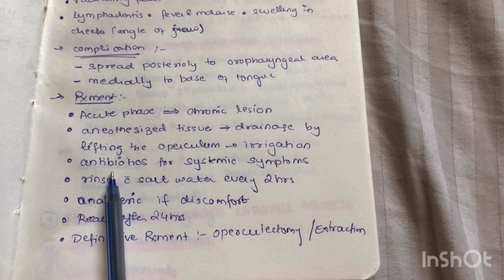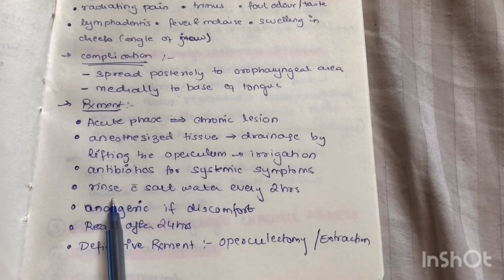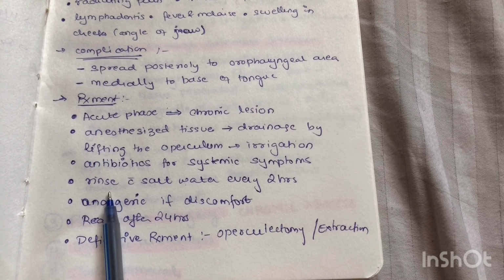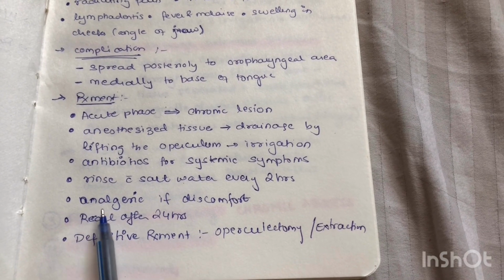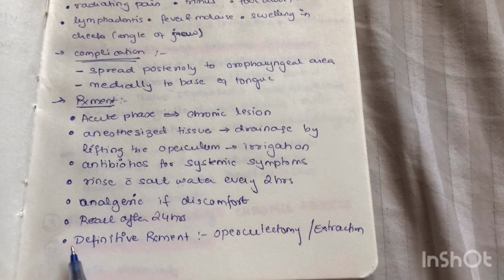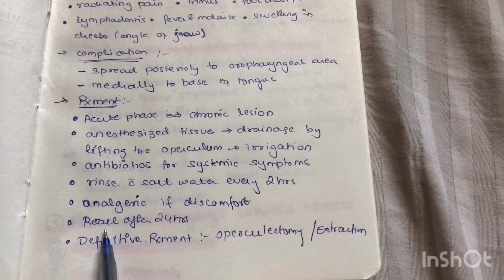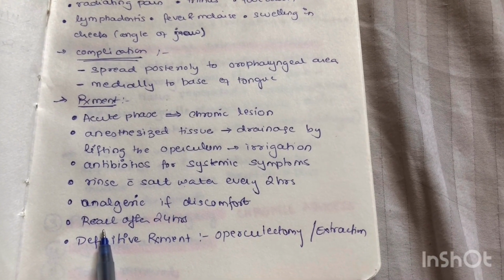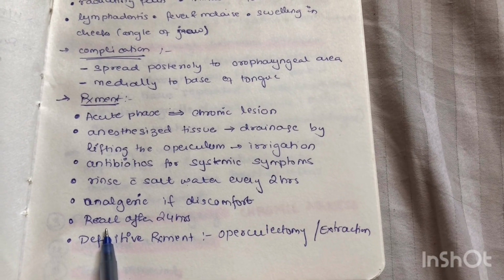Antibiotics are recommended if there are systemic symptoms. Again, the patient is advised to rinse with salt water every 2 hours. Analgesics are prescribed if the patient is having discomfort, and the patient is recalled after 24 hours to check whether the acute signs and symptoms have subsided.